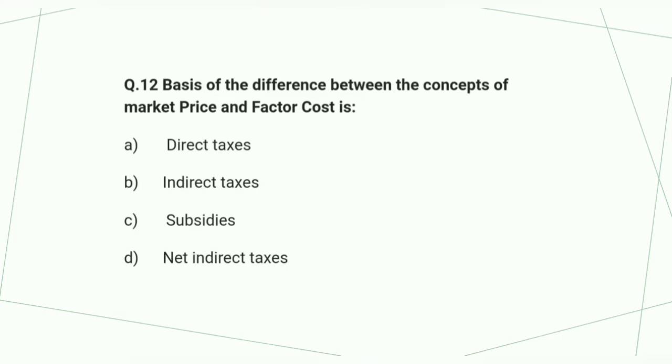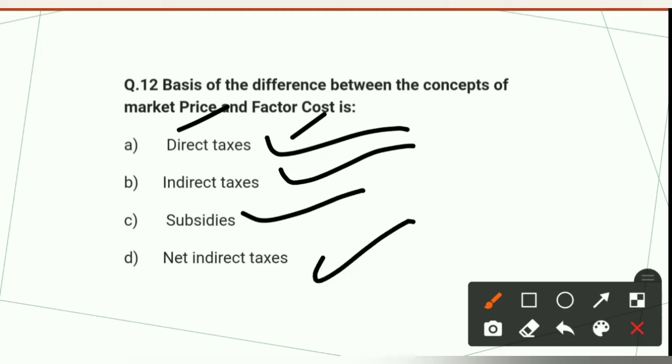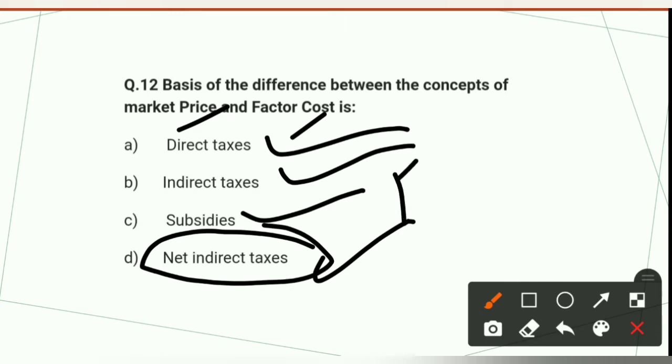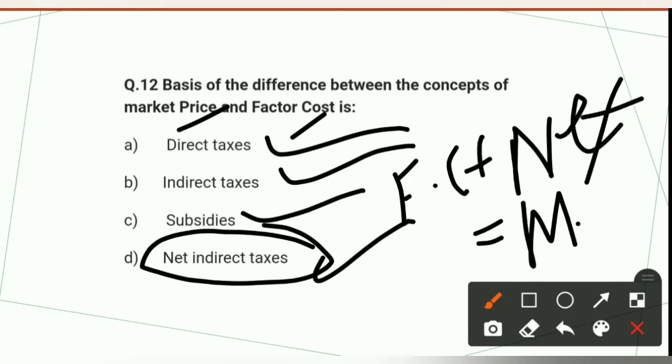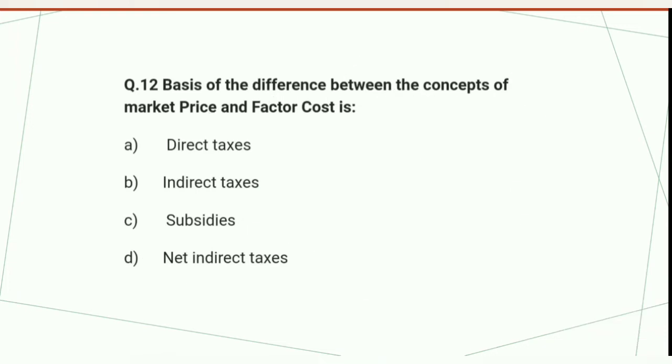See 12th question here. Basis of the difference between the concepts of the market price and the factor cost is. So we have to here identify the difference between the concepts of MP and FC. Direct taxes, indirect taxes, subsidies, and net indirect tax. The right option to this question is option number D, net indirect tax. When we add factor cost, net indirect taxes, then we reach to market price. So the basis of difference between the two, market price and the factor cost, is that of net indirect taxes.